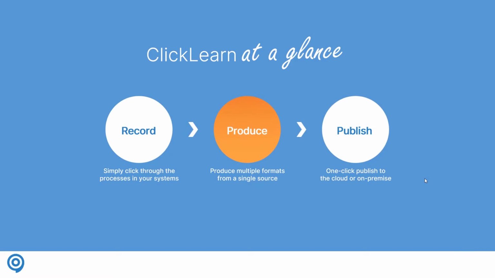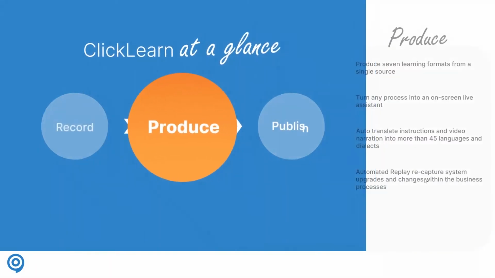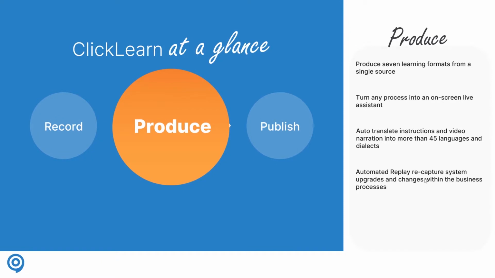When it comes to the produce part of ClickLearn, ClickLearn produces learning instructions in multiple formats. We actually deliver 7 different learning formats in a single source file. So we produce learning materials in Word, PowerPoints, PDF, HTML pages, and 3 different types of videos that you can either show or interact with live.